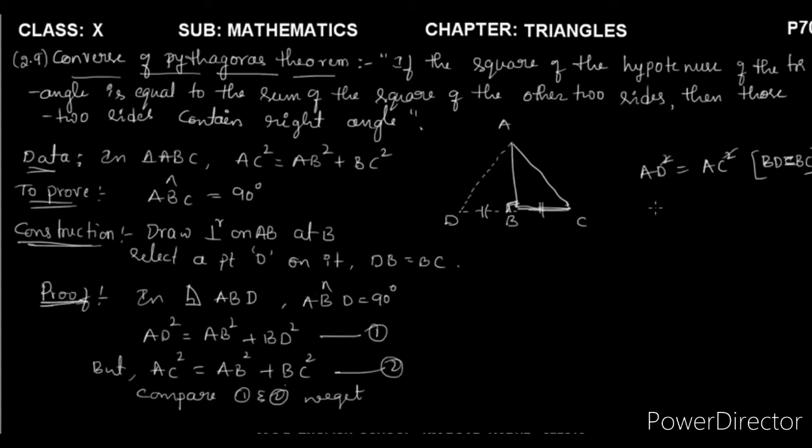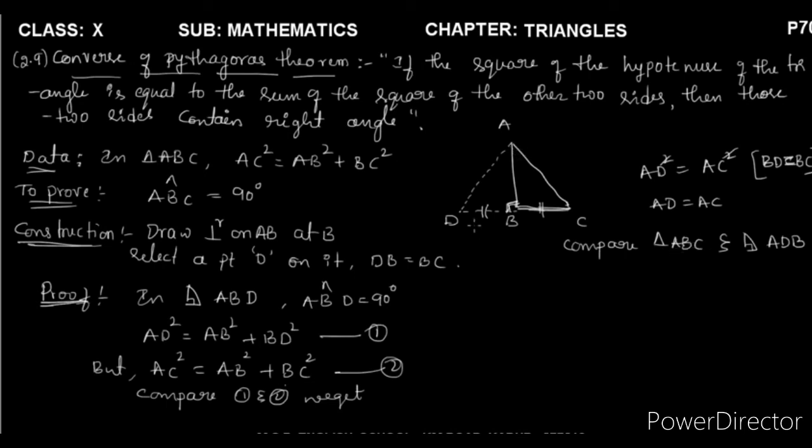So now the square gets cancelled out. Then AD is equal to AC. So now you just compare triangle ABC and right angle triangle ADB. You just compare these two triangles, we get